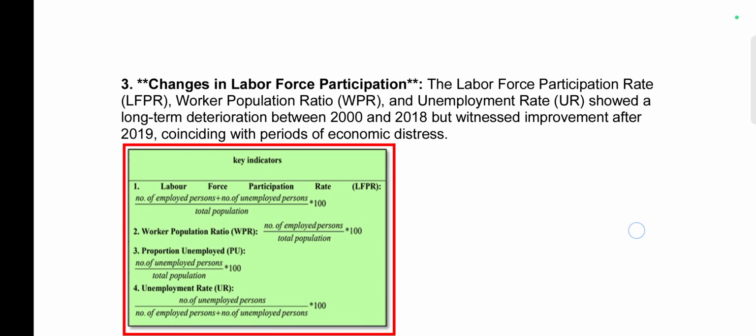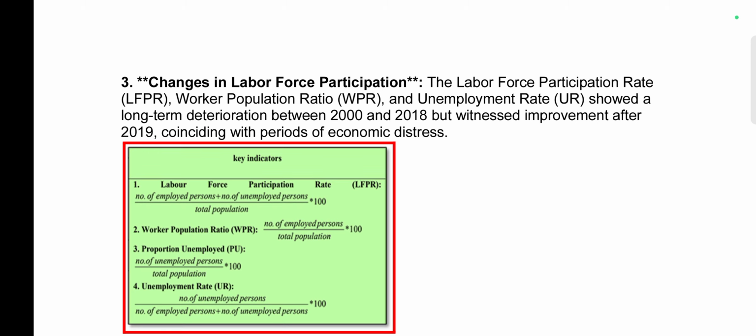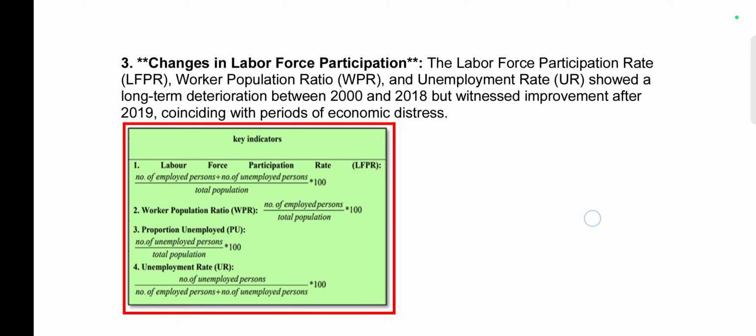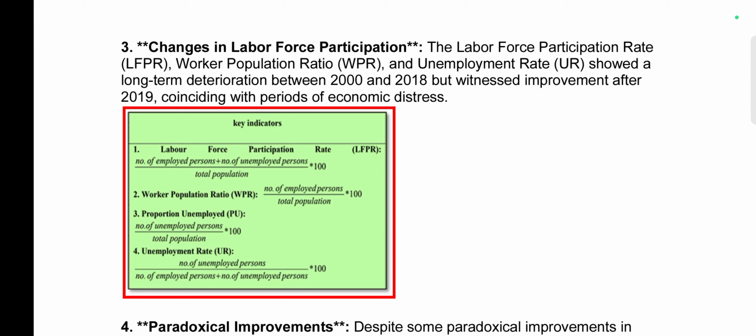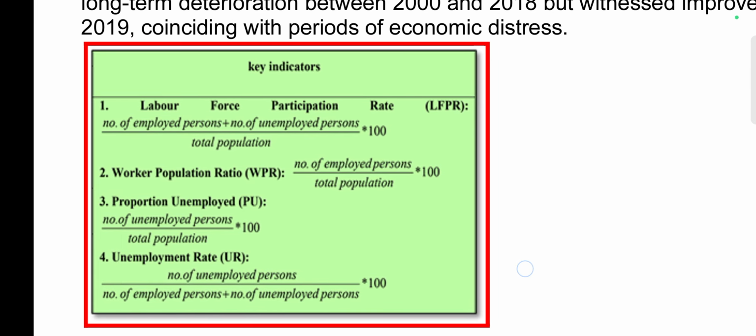Next is changes in labor force participation. Now, labor force participation, worker population ratio, and unemployment rate are the key indicators used by these methodologies to see the labor market of our country. Labor force participation, this is the formula: number of employed persons plus number of unemployed persons, multiplied by 1000, divided by your total population.